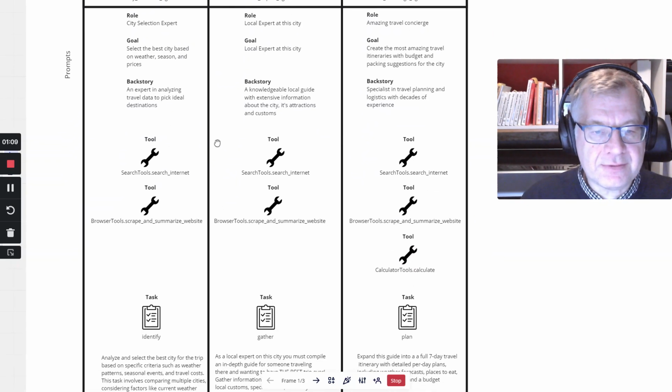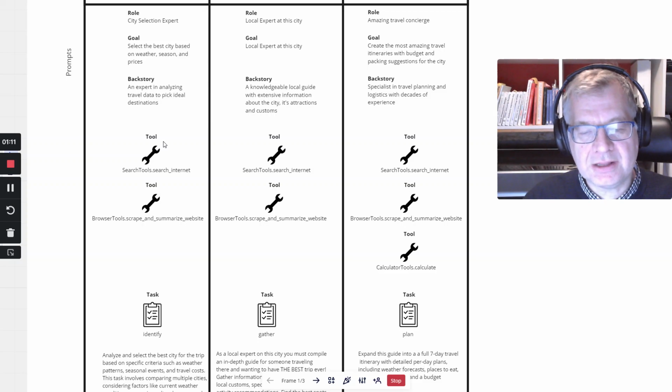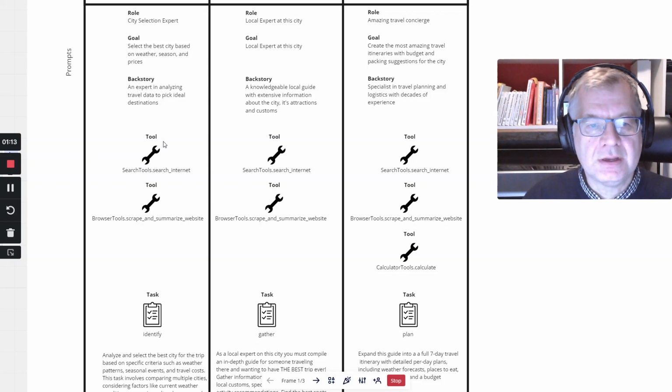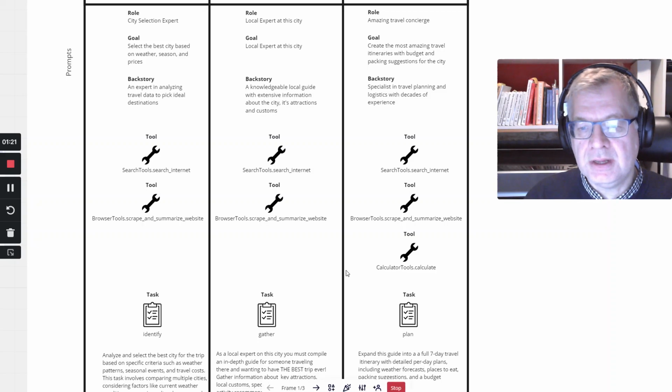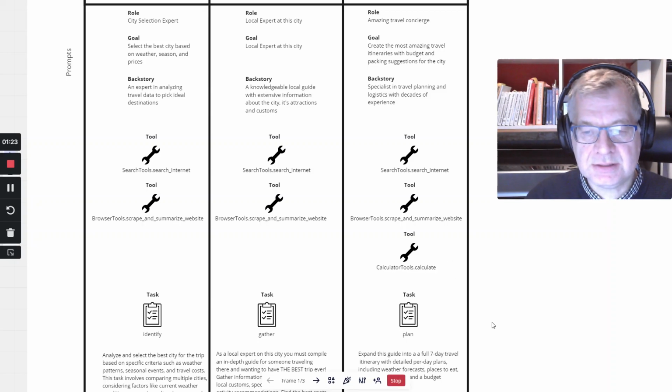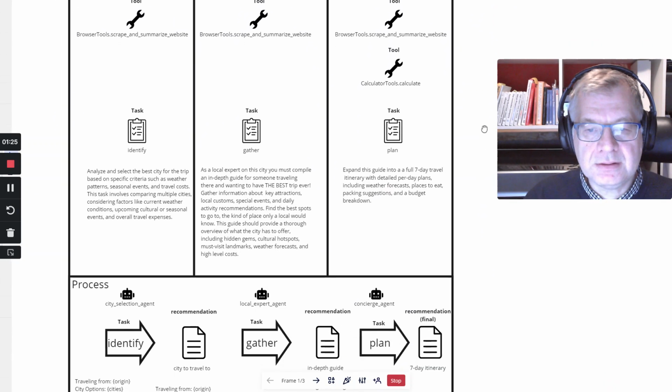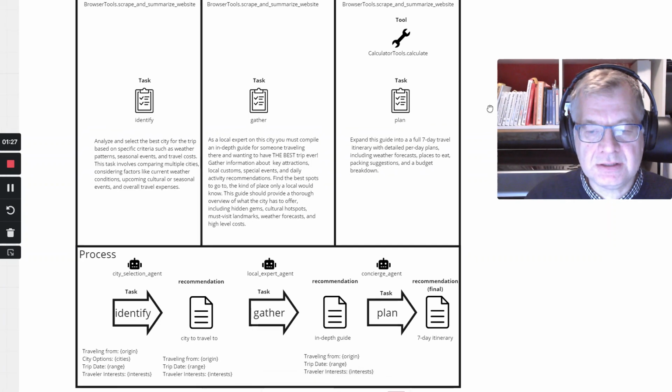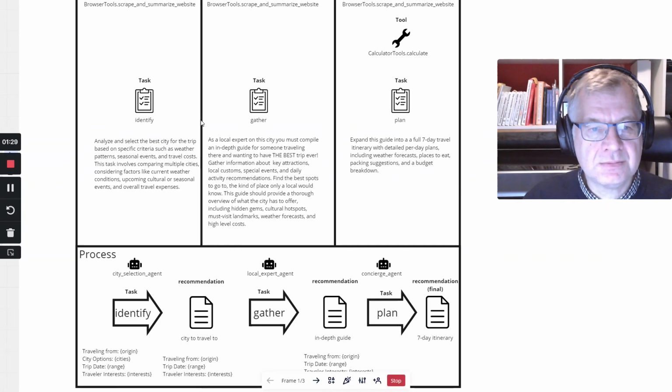They also have tools provided by the LangChain framework to search the internet, for example, to scrape websites and summarize them, and to perform calculations. And then each of these agents have a specific task. The first one is identify, next one is to gather, and the third one is to plan.